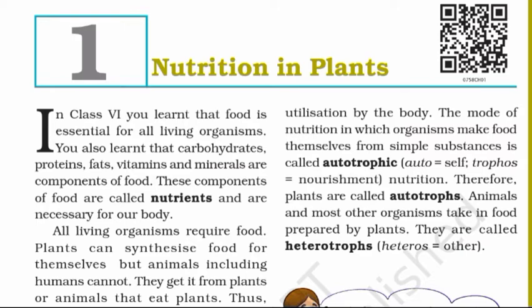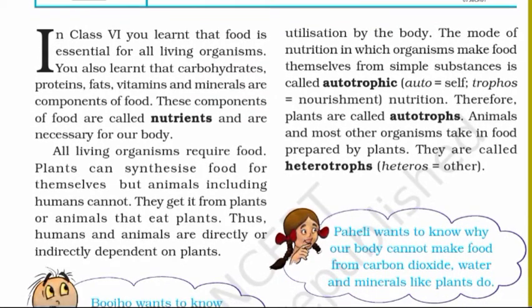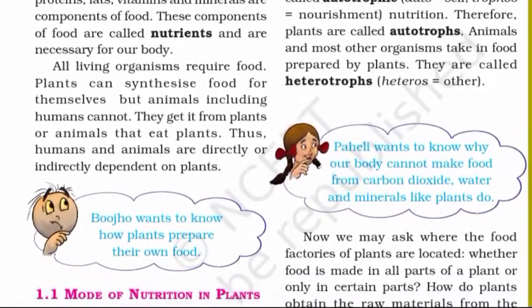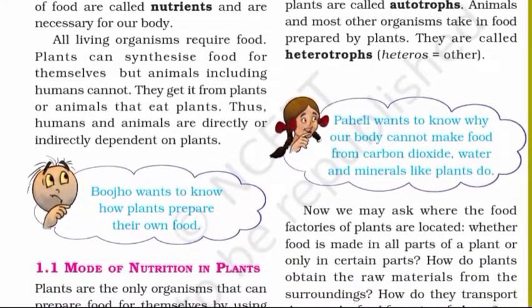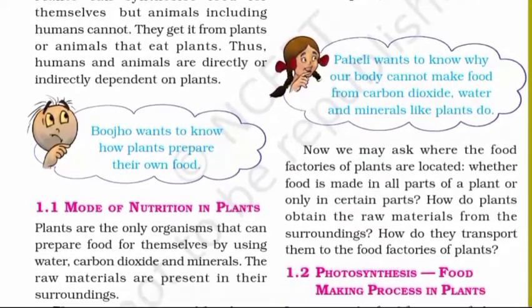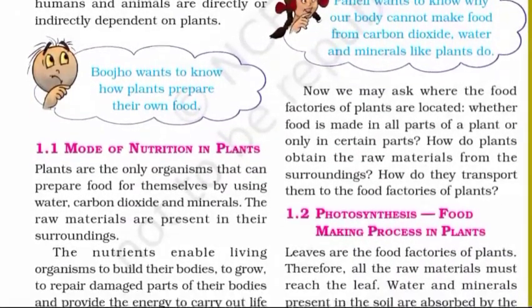Plants can synthesize food for themselves, but animals, including humans, cannot. They get it from plants or animals that eat plants. Thus, humans and animals are directly or indirectly dependent on plants. There's a thought bubble here. A picture of Bojo is next to it. Bojo wants to know how plants prepare their own food.